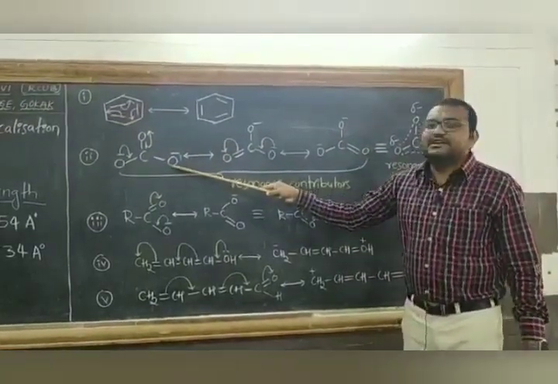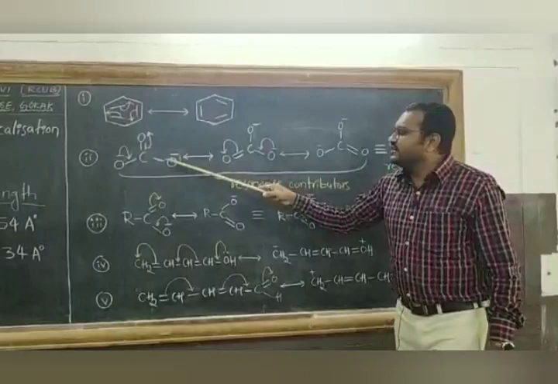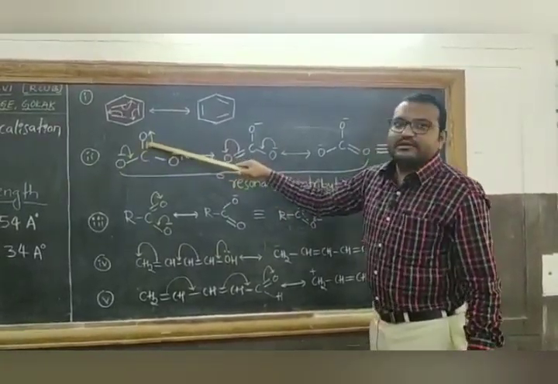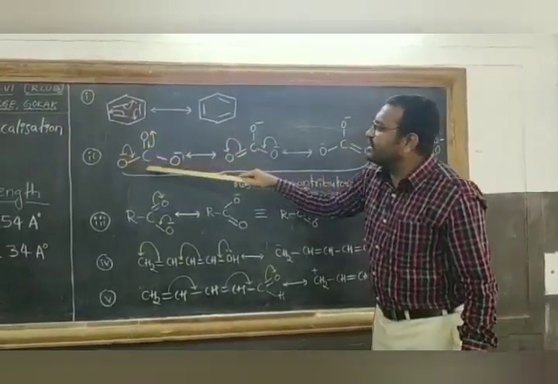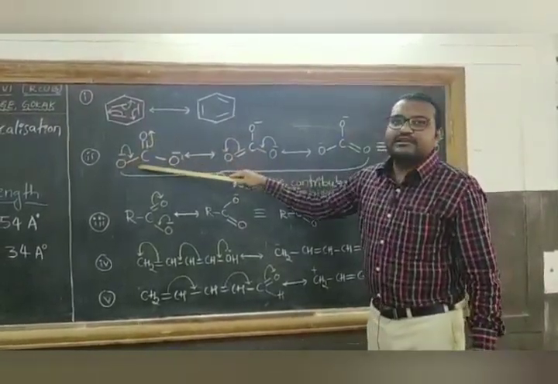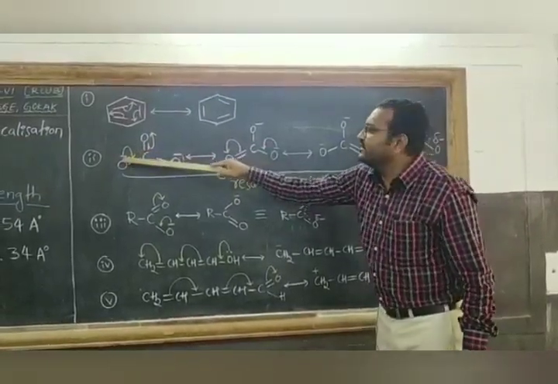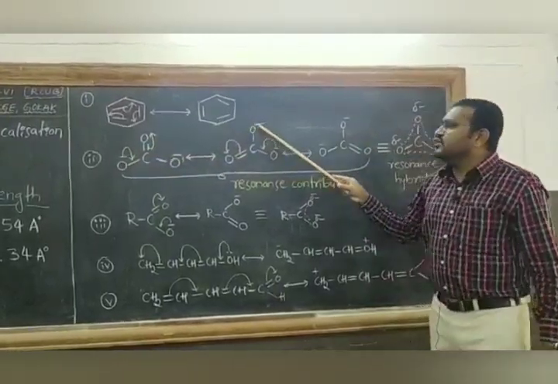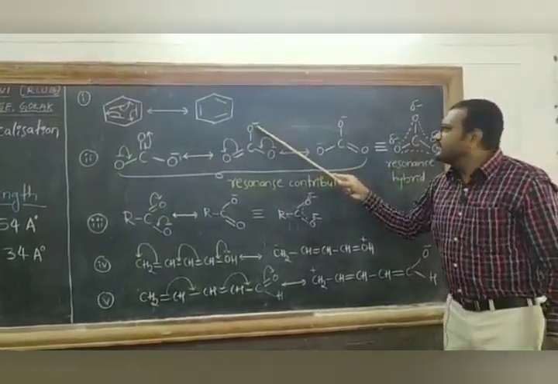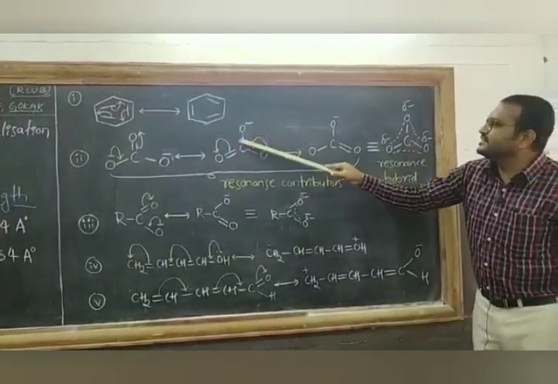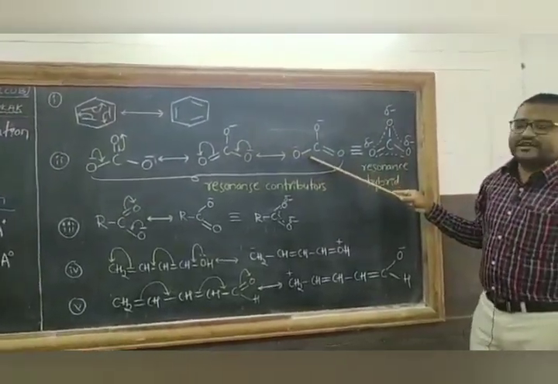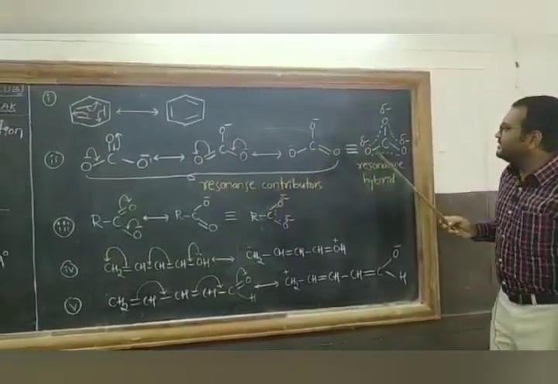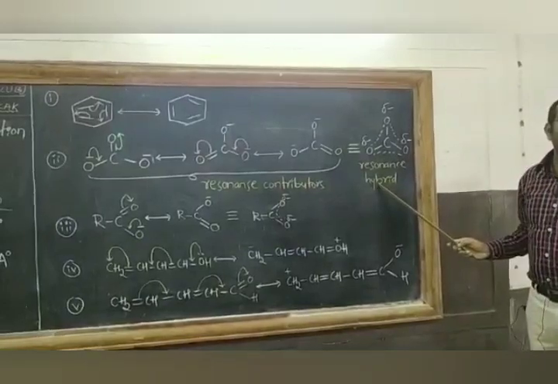Another example is the carbonate anion. In this also you can see there is a single bond and a double bond, but the bond lengths in the carbonate anion are all equal due to the resonance effect. Here you can see this negative charge has been delocalized onto this oxygen atom. This is due to the resonance effect, and these structures are called resonance contributors and this is the resonance hybrid.